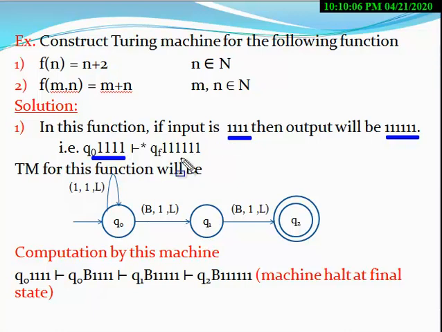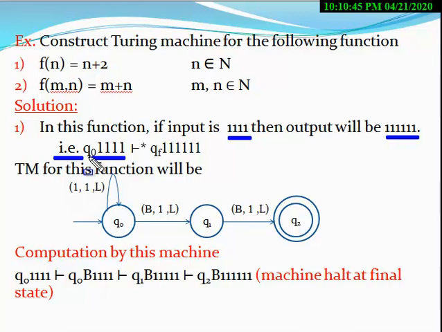Here I am giving a logic to convert 4 1s into 6 1s. Before Q0, to the left of Q0, there are infinite number of blanks. You have to convert two blank symbols into 1. When you convert two blanks into 1, the number of 1s becomes 6. So this is the logic. You have to apply this logic.